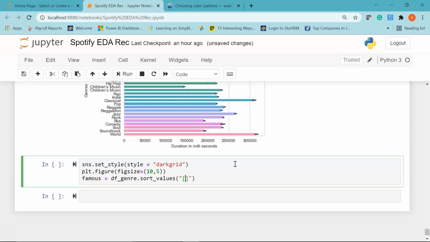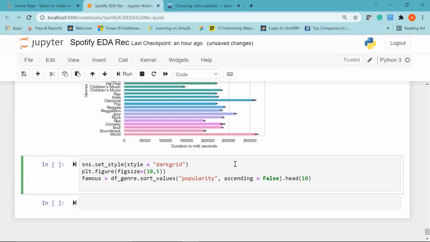So I'll say popularity, and I want to sort it in descending order. So I'll say ascending equal to false, and I'll take the first 10 values. I'll tell you the reason why I'm taking the first 10 values and not 5.